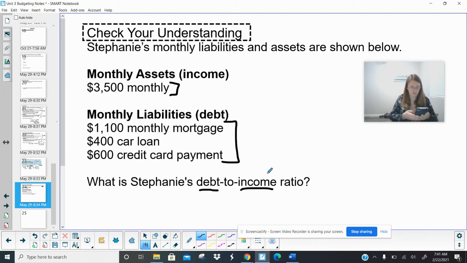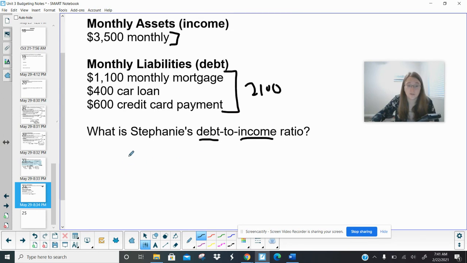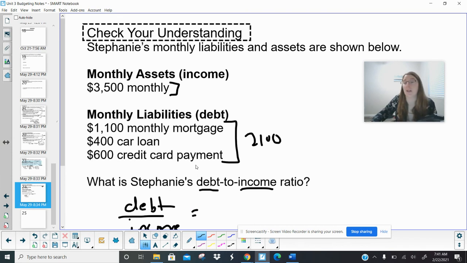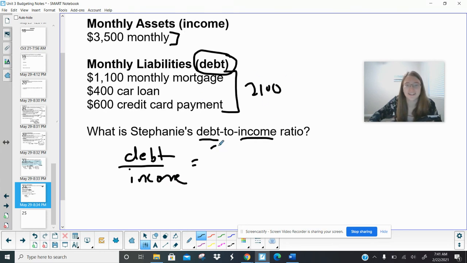Okay, well, obviously that 3,500 is already good to go because that's the only income they have. They don't have any other income. And this is 2,100. So here's the formula, debt over income. You guys make these little mistakes because you're literally not thinking. You just go, this number, sweet, good. These are the debts. Yes, I understand they give you this number first. Those aren't your debts. Income, right? This 2,100, that goes on top. And 3,500 goes on bottom.